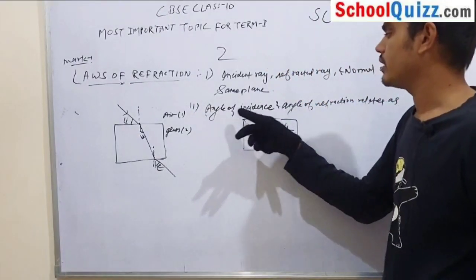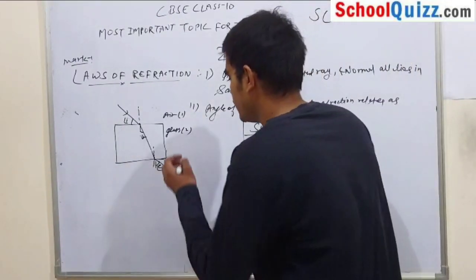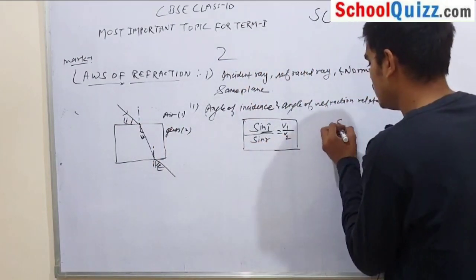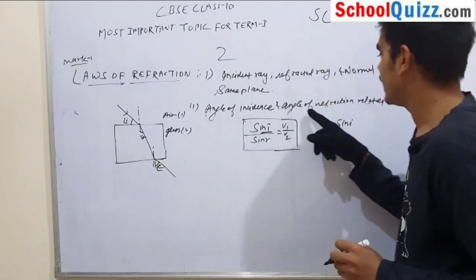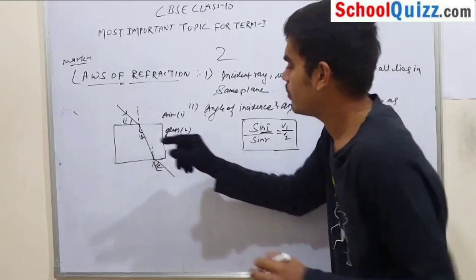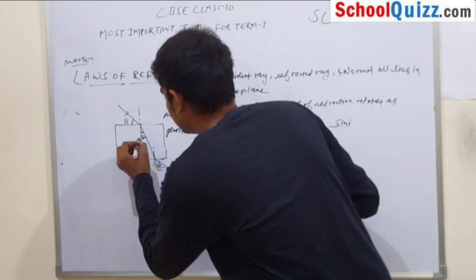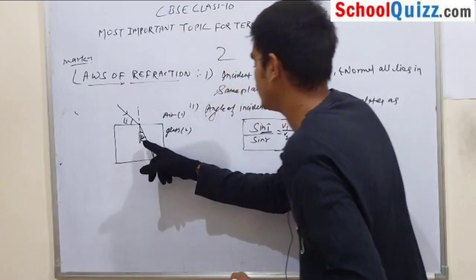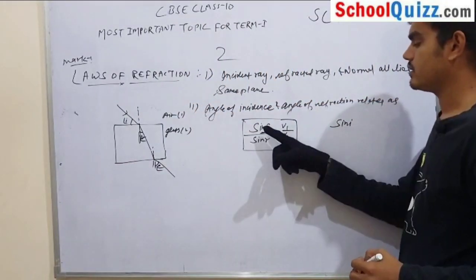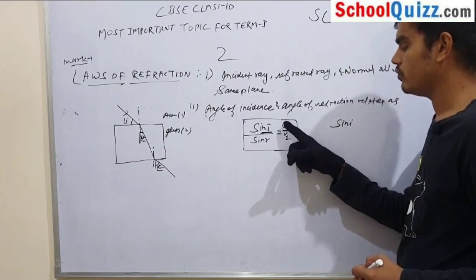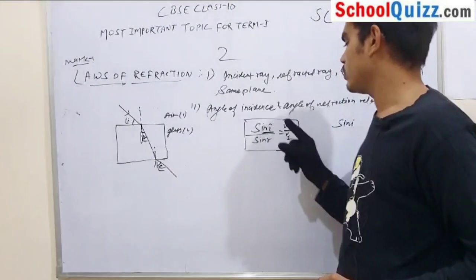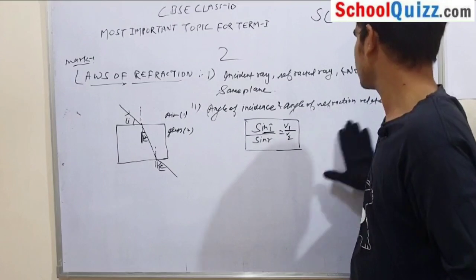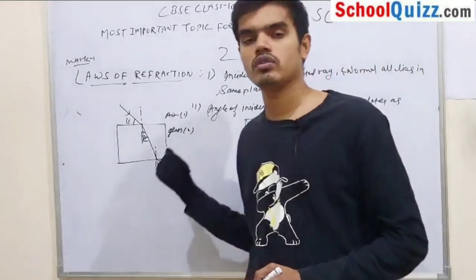What is the second law? The angle of incidence, this angle, and the angle of refraction, this angle, are related as sin i by sin r, which is equal to v1 by v2, that is the velocity in medium 1, air, and the velocity in medium 2, glass. So this is all about the laws of refraction.